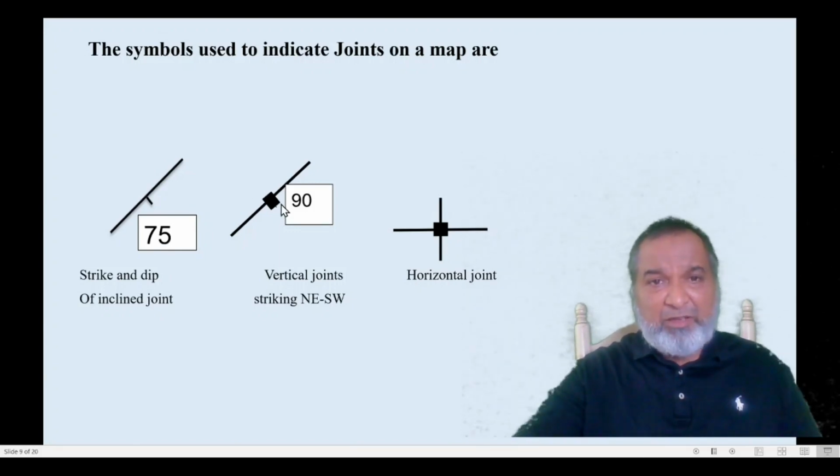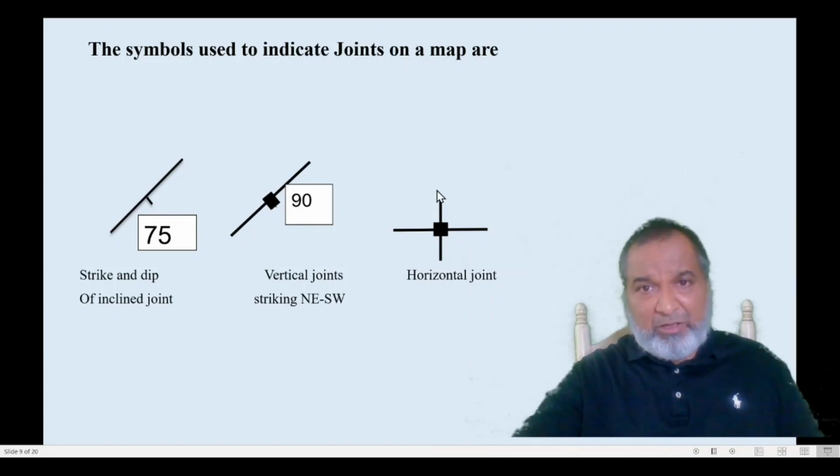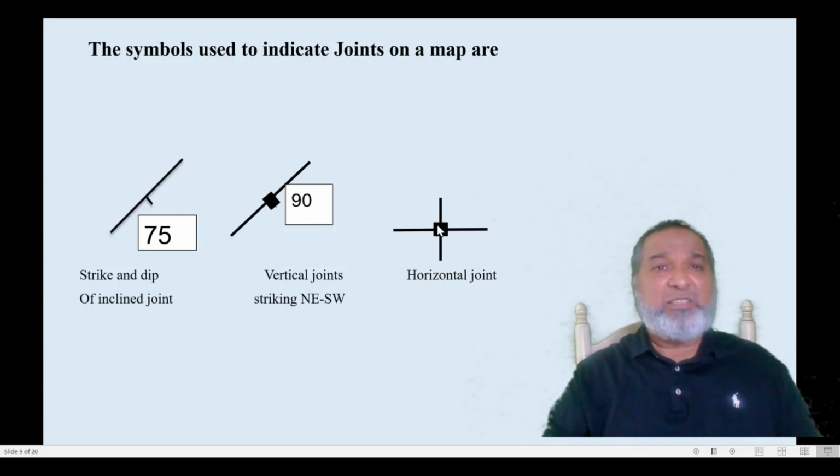The next one, this line is a strike, and a square block has been made over here, which shows that the vertical joint is striking north-south, and the angle is perfectly tight. I purposely wrote 90 degrees there, because that will be the vertical joint. And when we have two strike lines with a dark cube in between, that symbol is the horizontal joint.